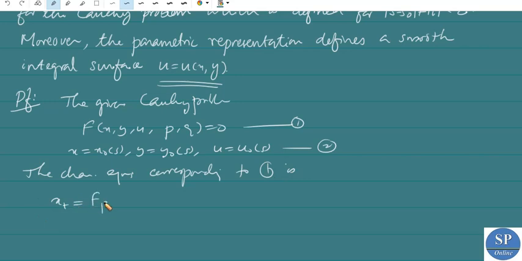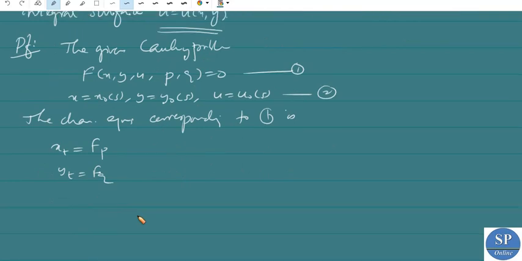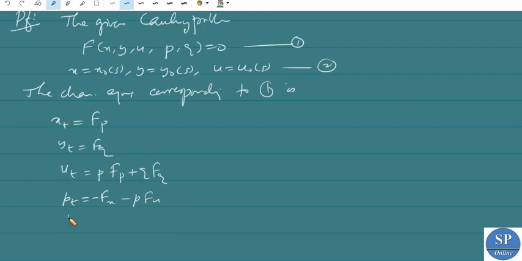x_t equal to f_p, y_t equal to f_q, u_t is equal to p f_p plus q f_q, p_t is equal to minus f_x minus p into f_u, and the last one is q_t is equal to minus f_y minus q into f_u, right? So we have these characteristic equations for this nonlinear PDE.